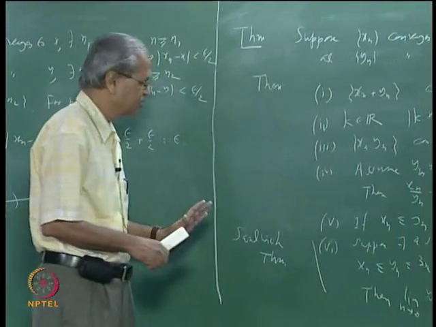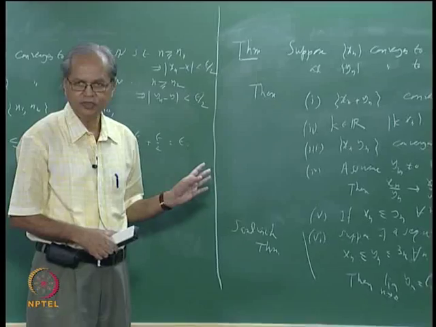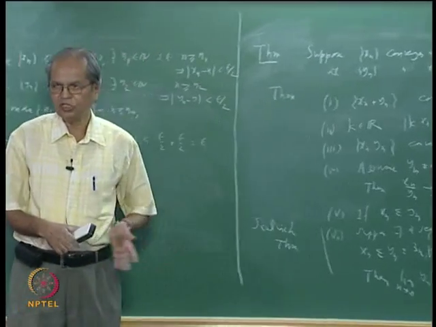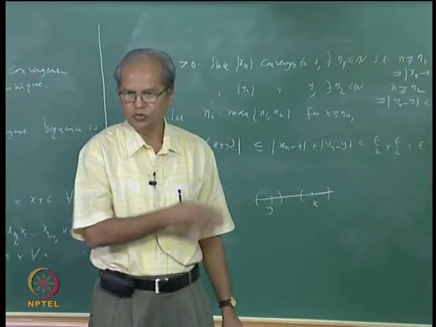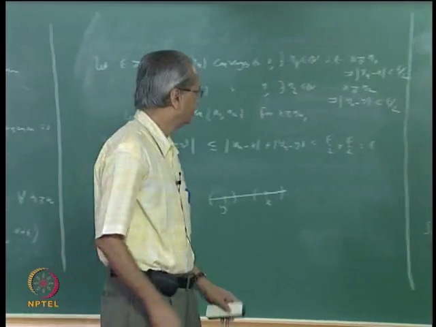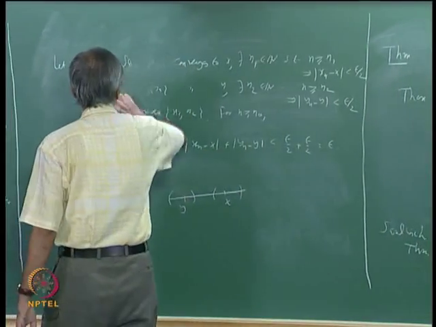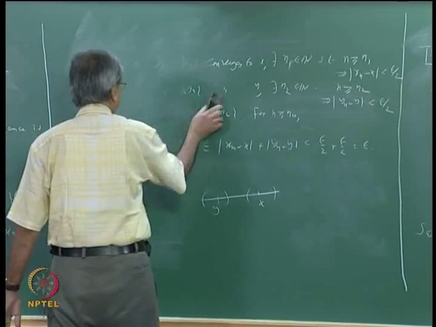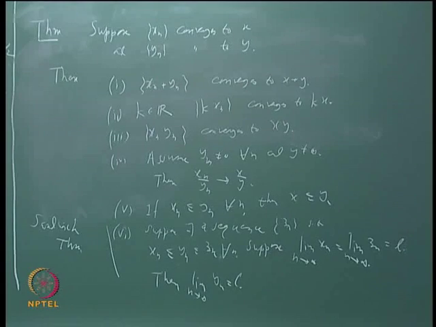See, till now, to show that a sequence is convergent and to get the limits of the sequence, these are the theorems which are used very often. Till now, for example, we have seen the limits of only 2 sequences. One is the constant sequence and the other is the sequence 1 by n. But now using these theorems, one can decide the convergence or divergence of various sequences and also decide what their limits are.